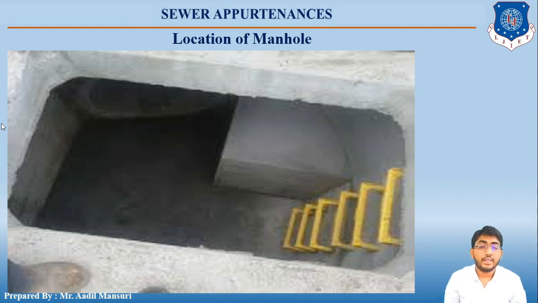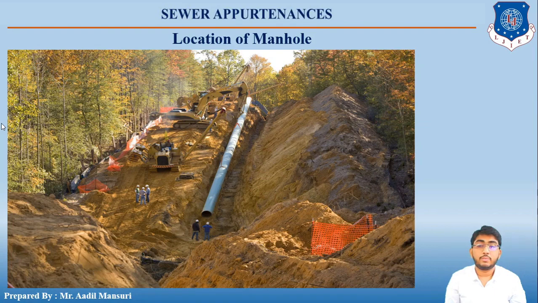Then on straight sewer lines, manholes are provided at regular intervals and the spacing of manholes on such lines depends on the size of the sewer. So this is the picture of the sewer line having the change in the gradient.